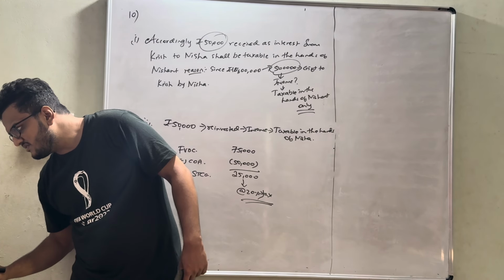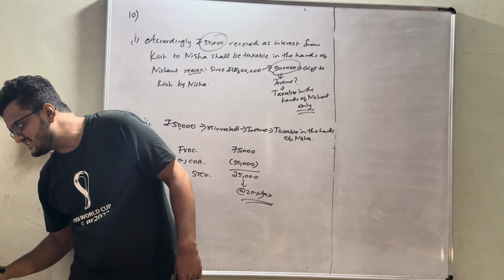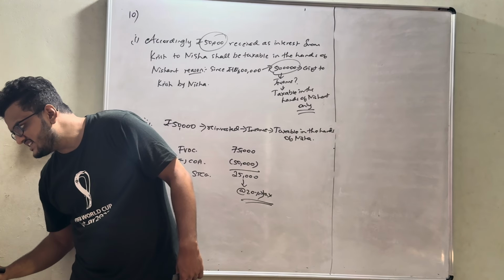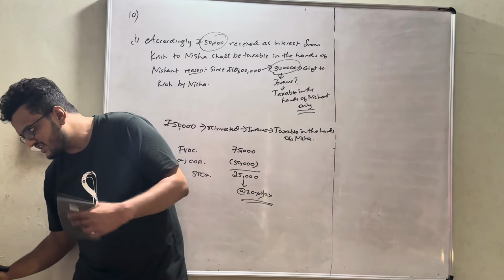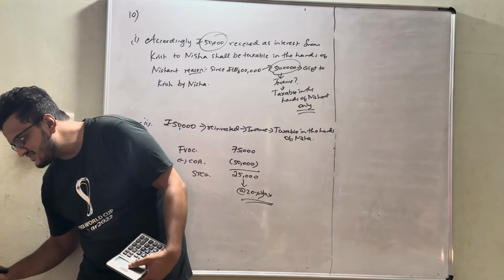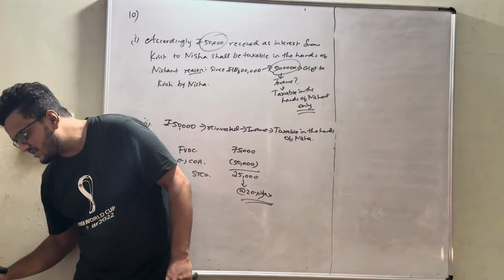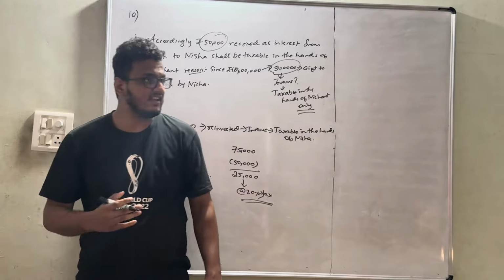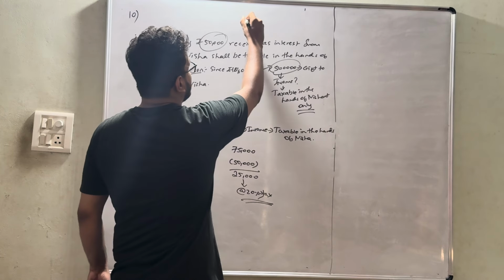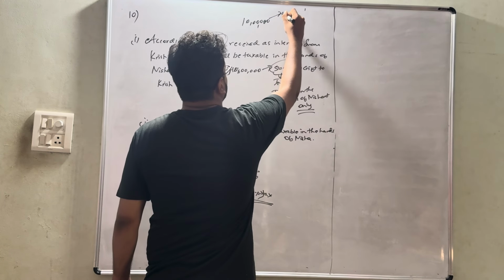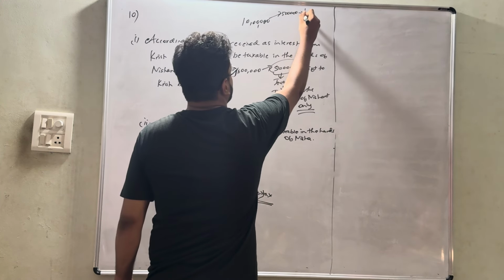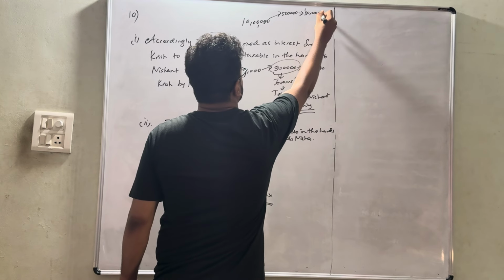Next, the balance of the gift was invested as capital by Nisha in a new business. She suffered a loss of 15,000 in the business for the financial year. In the given case, there was a total of 10 lakhs, out of which 5 lakh was gifted to Krish. On 5 lakh, 50,000 interest was generated.